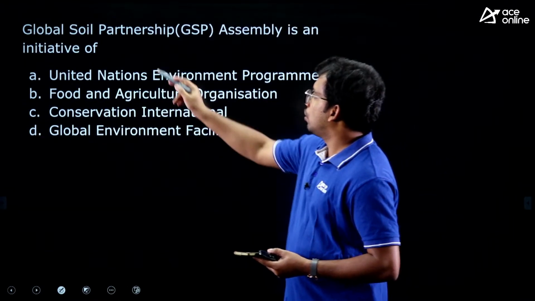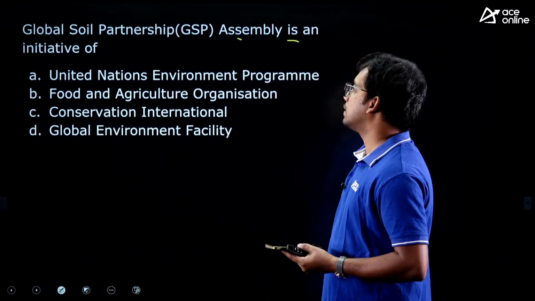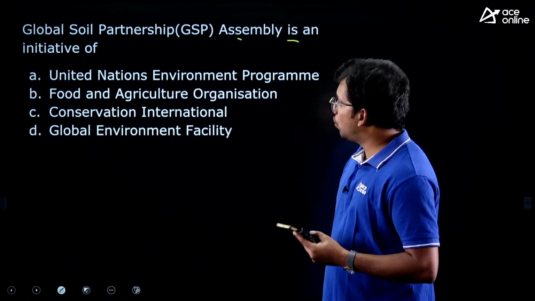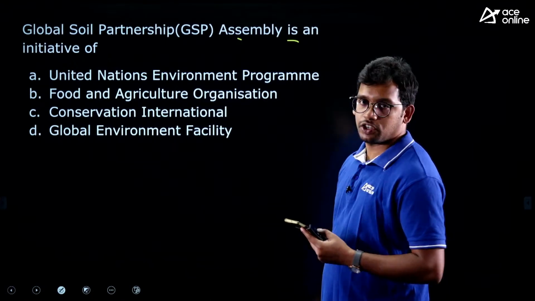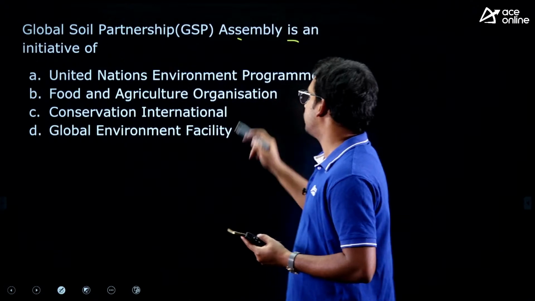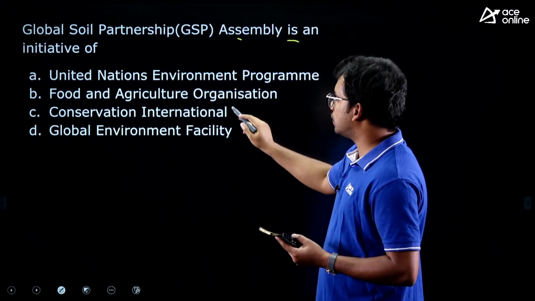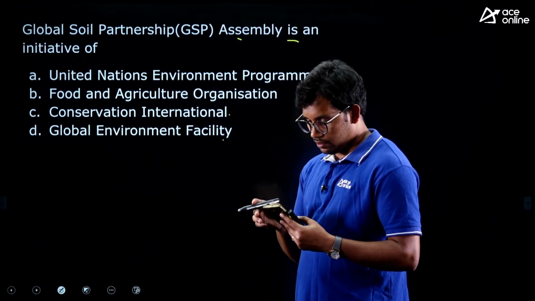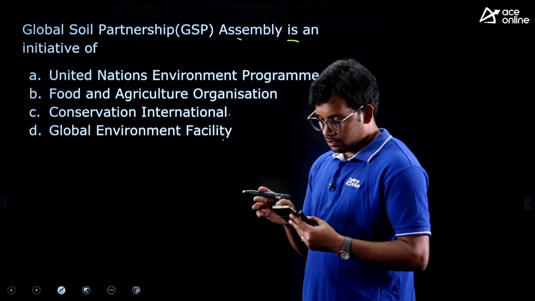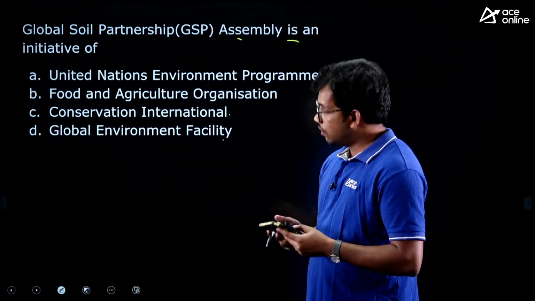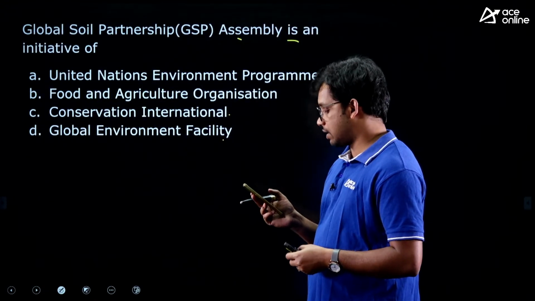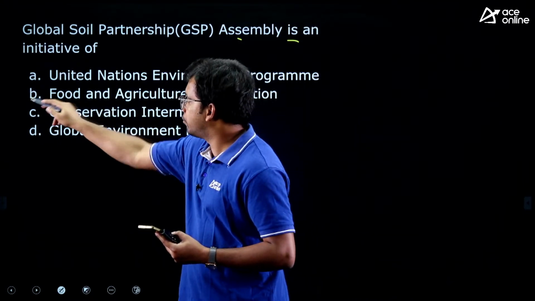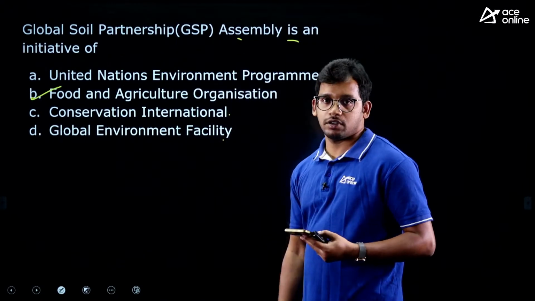Last question. Global Soil Partnership Assembly is an initiative of United Nations Environment Program, Food and Agriculture Organization, Conservation International, Global Environment Facility. So what is the answer? 4th A, correct, Ramya. This we have seen as a direct fact, it is of the Food and Agriculture Organization, right?